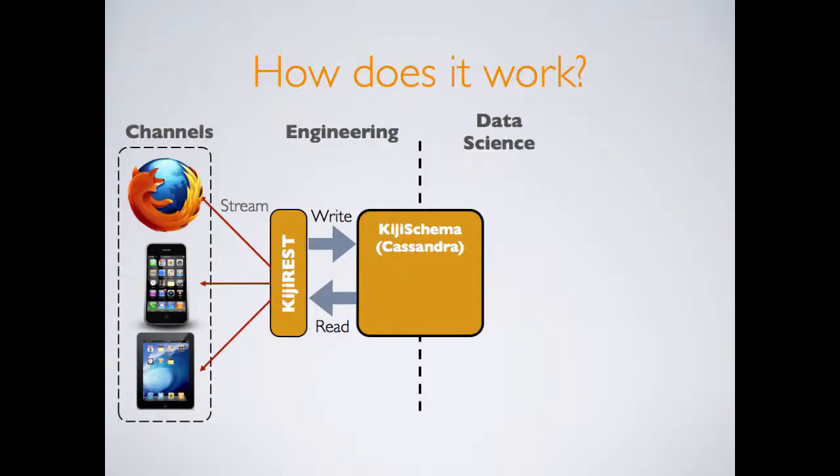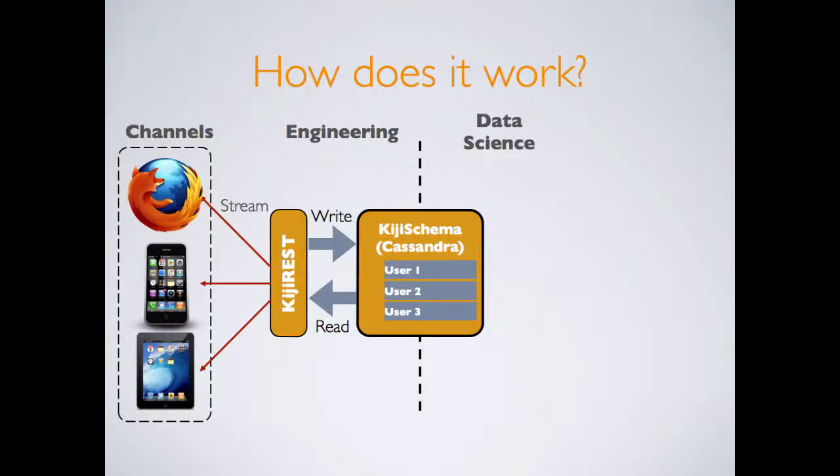We call this storage system Kiji Schema. It sits on top of Cassandra. You can think of it as containing one row for every user of your application, and then within each row containing lots and lots of columns with what you've purchased, what you've clicked on, your impressions, hovers, and so on.